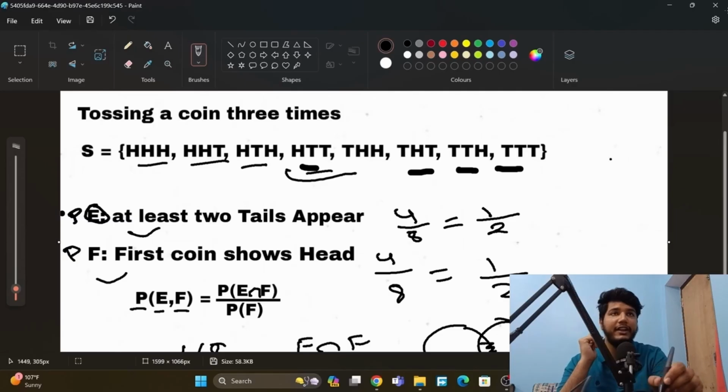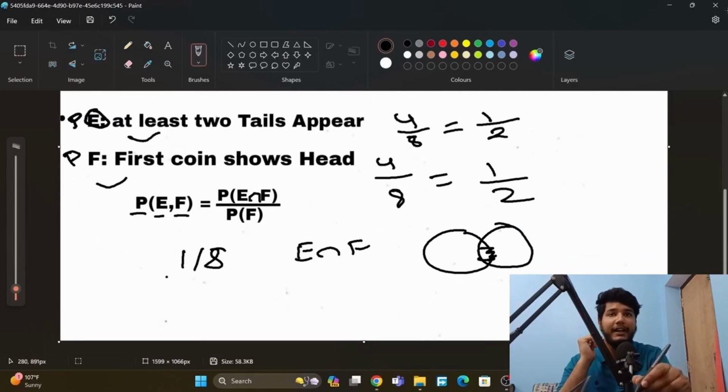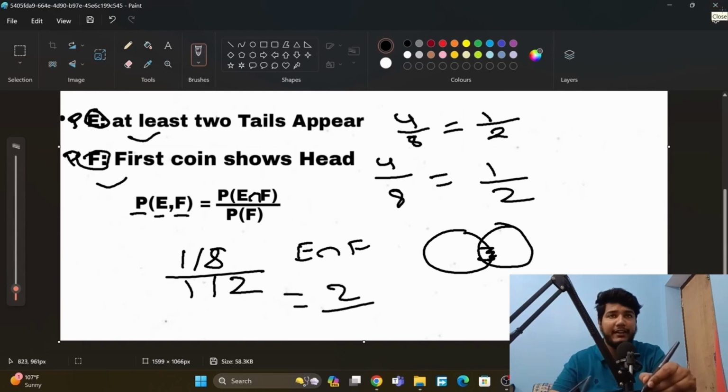The chance of it is 1 by 8 divided by P(F), the probability of F, which we have already found out. It is 1 by 2. So here it will be 1 by 2, and we get 2 by 8 and then the total value 1 by 4. So this is the probability of this condition.